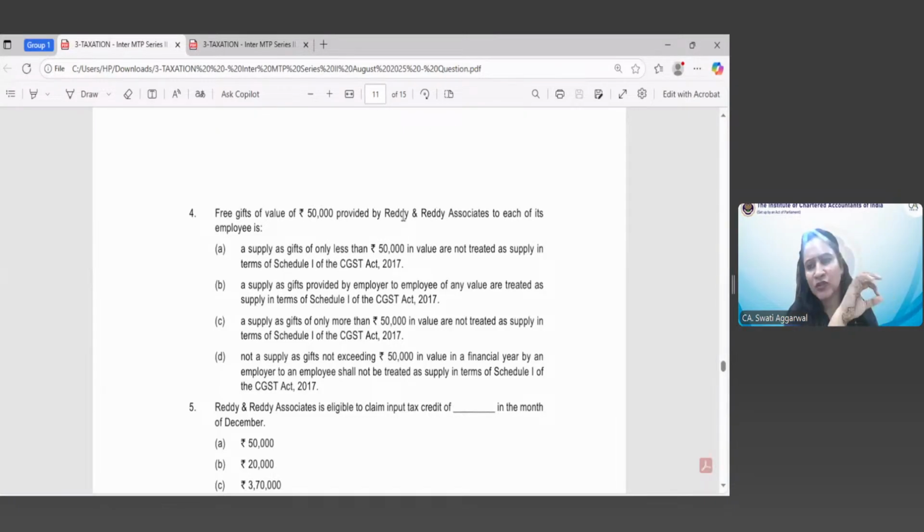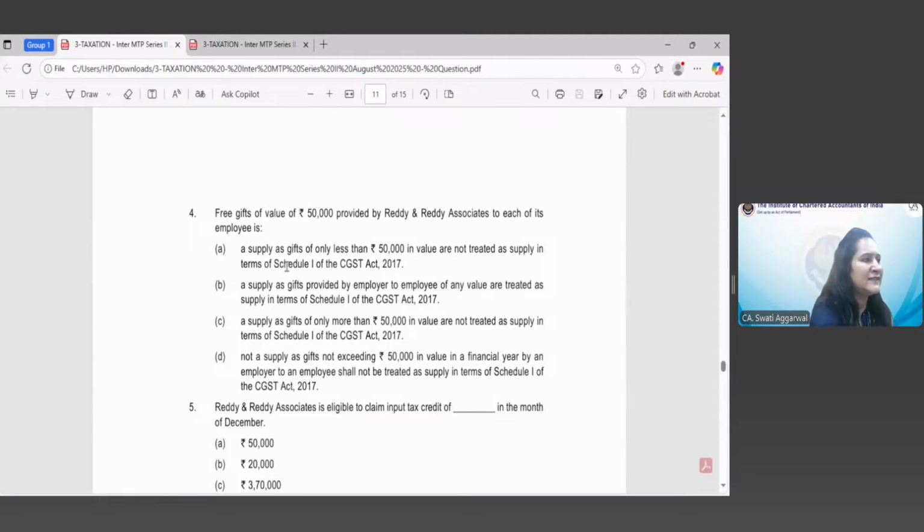So 30 days is not given here, right? It is not given that 30 days in case where invoice is required to be issued by the recipient. So whatever time limit is applicable for issuance of invoice by the recipient, that shall apply. It is not specifically given in section 13(3)(c), the 30 days for time of supply by the recipient. So whatever time limit is given for the recipient, that shall apply, right? So I hope that your query is clear.